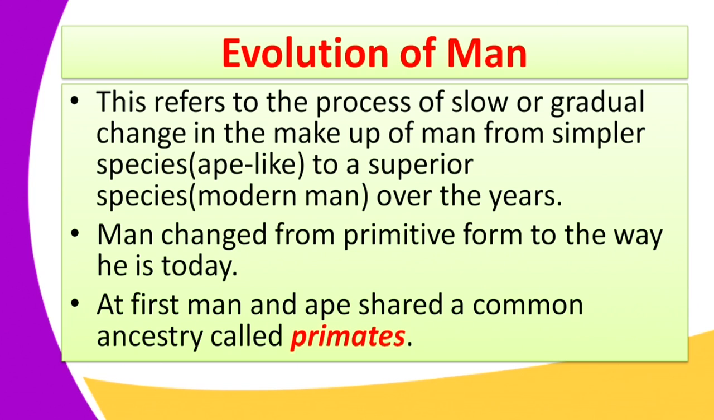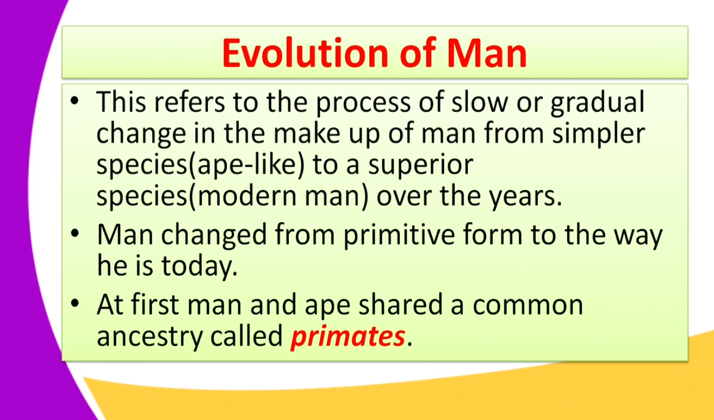At first, man and ape shared a common ancestry. When we talk about common ancestry, they came from one ancestry known as the primates. So at first, man and ape were the same before the evolution, and they were regarded collectively as the primates. A primate looks like an ape; it is a combination of an ape and a man.